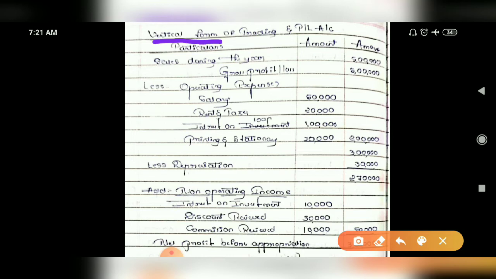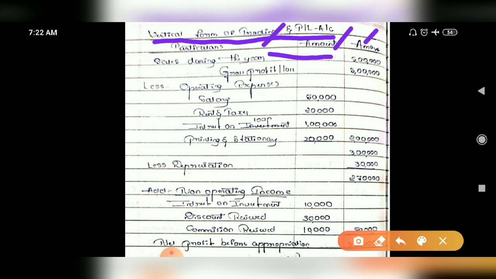So first you have to give the heading: vertical form of trading and P&L account. Then the format will be like this: particulars, amount and amount. Now you should keep your format which you wrote from the last video, right? Based on that format your solution will be here. So stay with the format. With the help of the format only you have to solve this. Okay, let us move on to the solution.